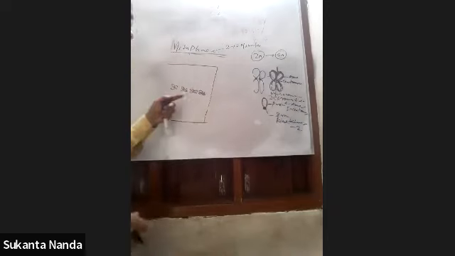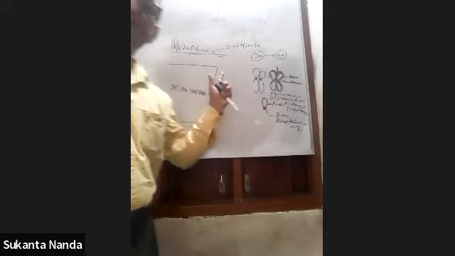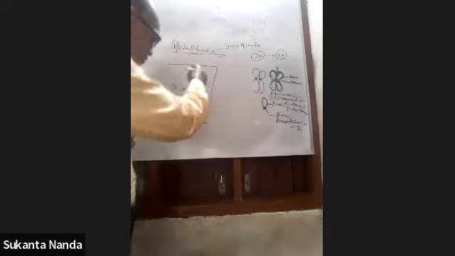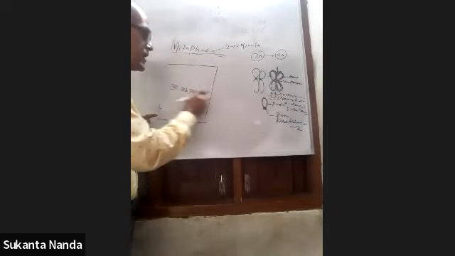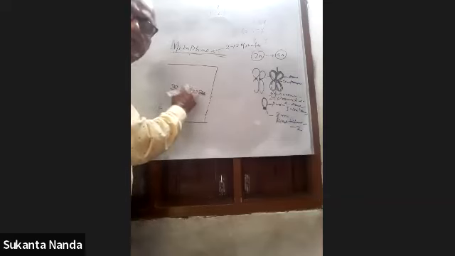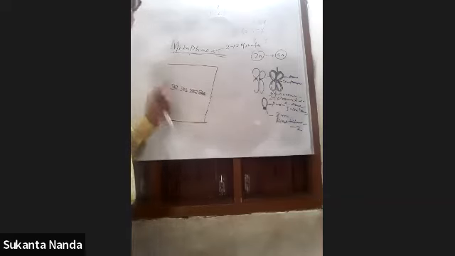All chromosomes which were in different positions in the cytoplasm will come to the equator, to the middle position. It is the most important event of metaphase.